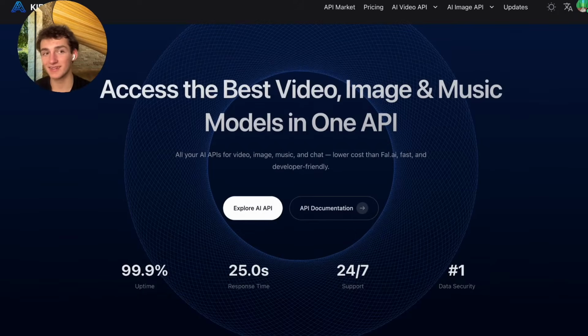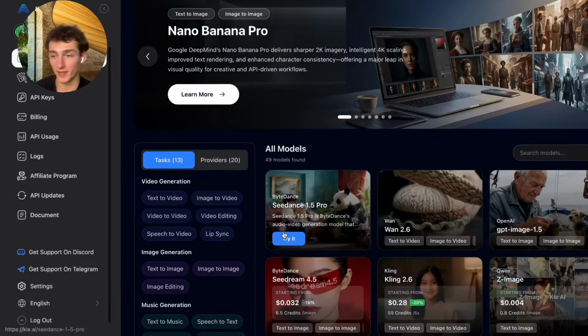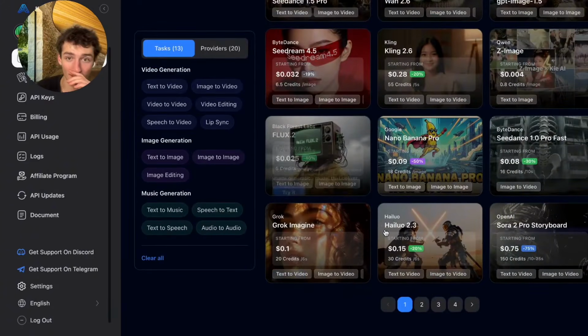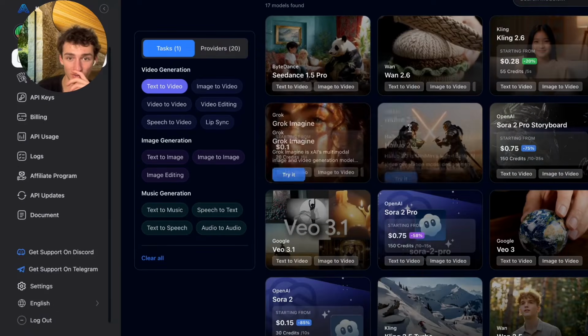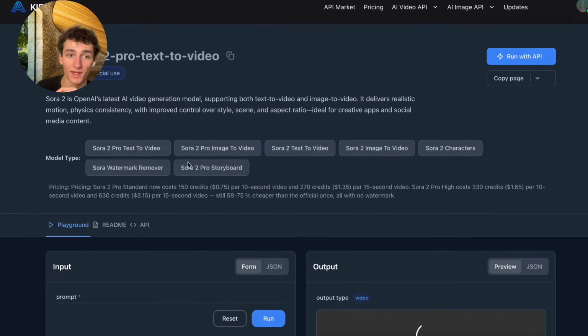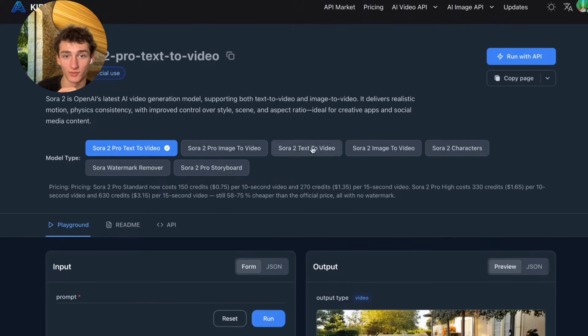So you're just going to go to key.ai, and then it's going to take you somewhere like this. You're going to go ahead and click Explore AI or Explore API. And you can see a bunch of different image and video generation models, but we're interested in text to video. And then Sora 2. So we're just going to click on this one, and then click on Sora 2 text to video.